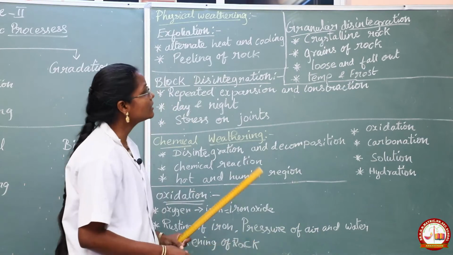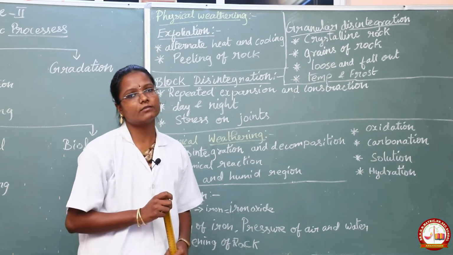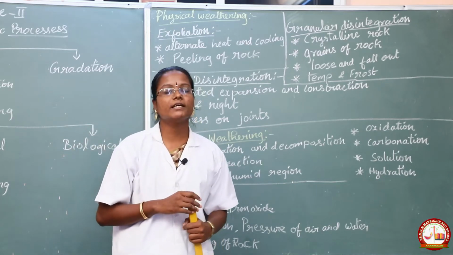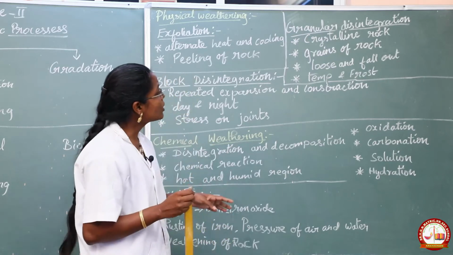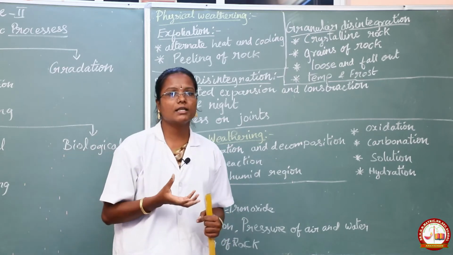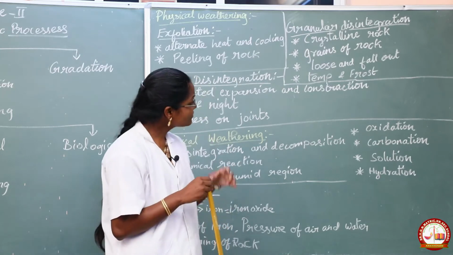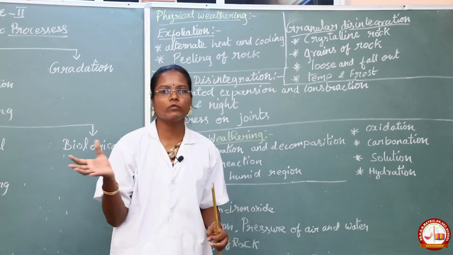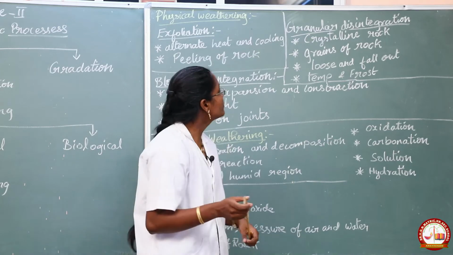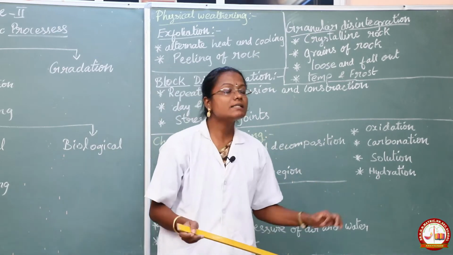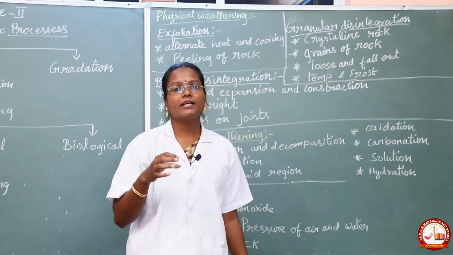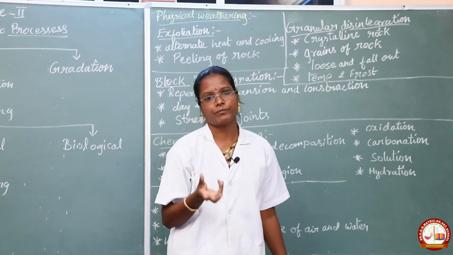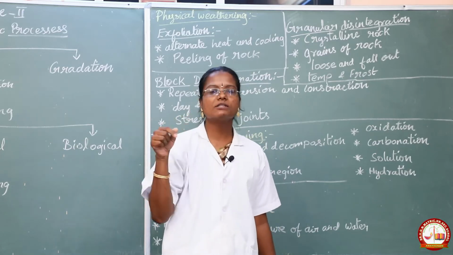Okay, next is granular disintegration. This type of physical weathering happens mostly in crystalline rock. The grains in crystalline rocks become loose and fall out due to temperature and frost. Frost means snow covering the rock. Due to high temperature and frost, the grains become loose and fall out. Then the crystalline rock gets a different shape, with holes like a honeycomb.